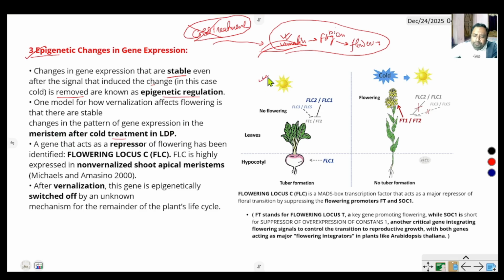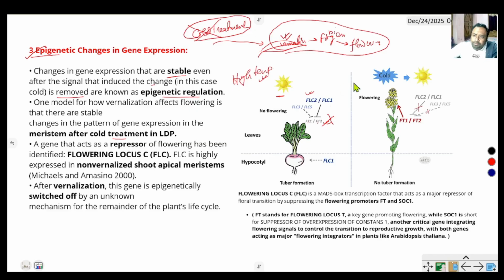During high temperature, FLC, flowering locus C, is a transcription factor that inhibits the flowering gene FT, flowering locus T. This gene stimulates the flowering process, but in high temperature FLC inactivates the FT gene, so no flowering occurs and the plant shows vegetative growth.